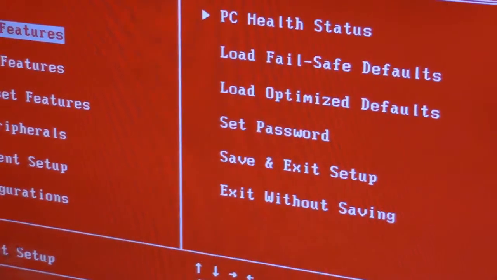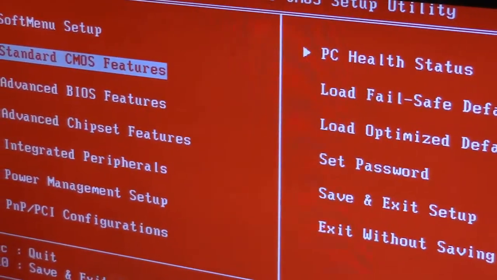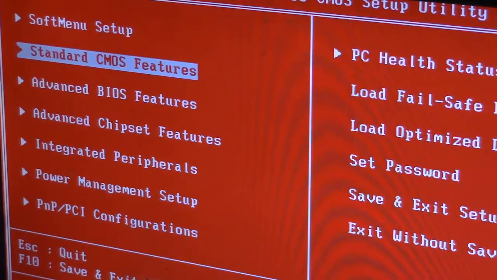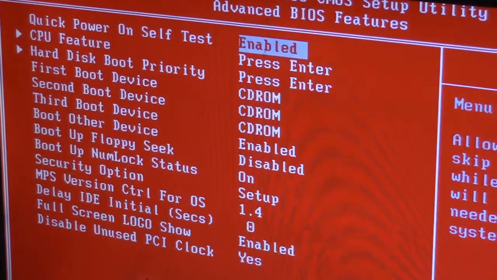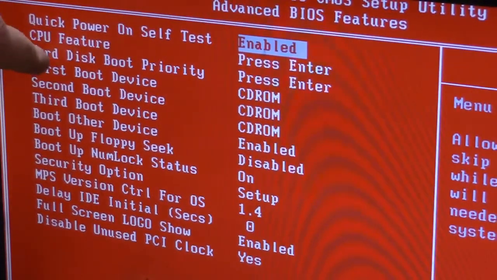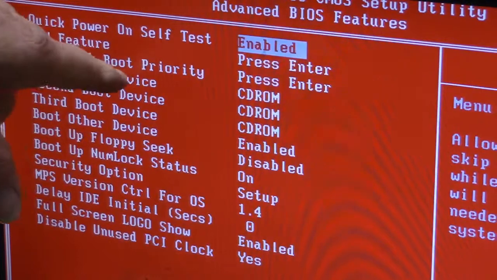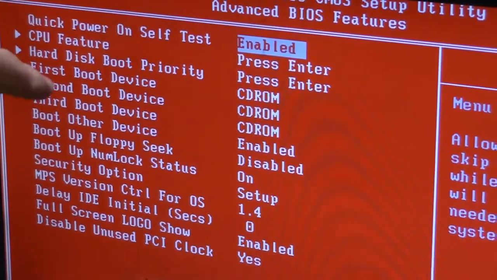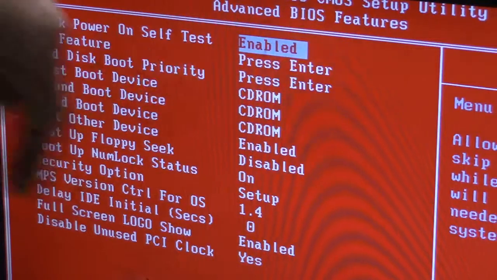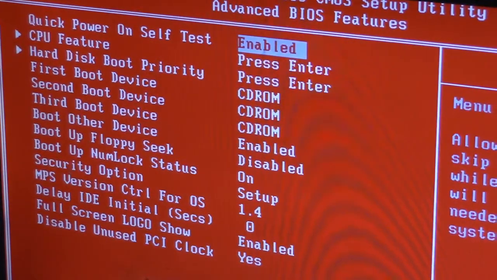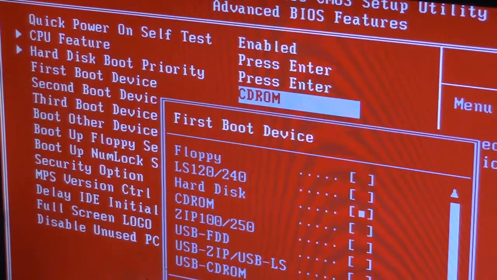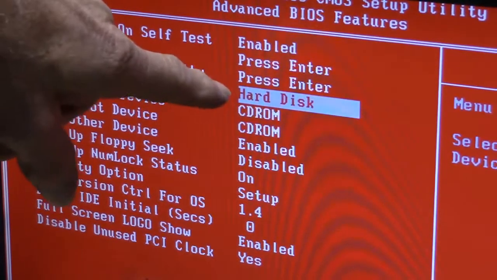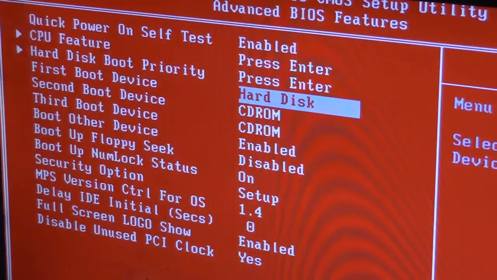Get down here to... but you know, the only thing is every computer is different, so you really don't know where you want to go. But the one thing you want to look for is hard disk boot priority, and then first boot device, and of course it's set to your CD-ROM, and we want to get rid of that. Scroll down to CD-ROM, push enter, go up to hard disk. Okay, now we've got hard disk as the first boot drive.